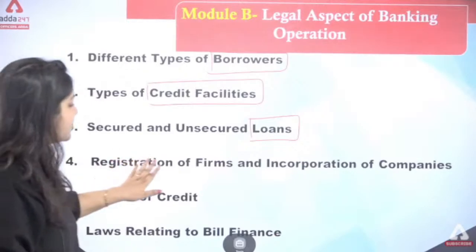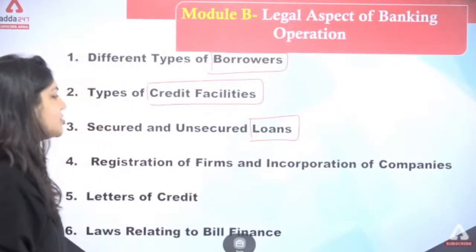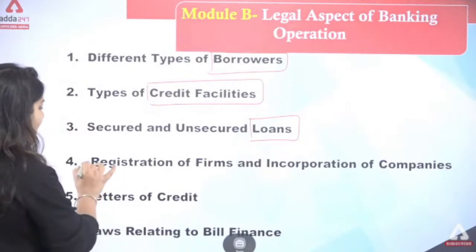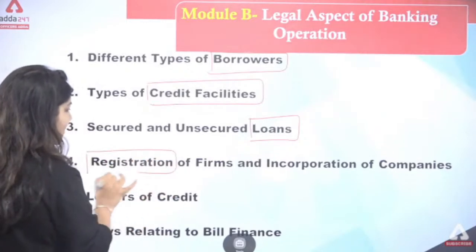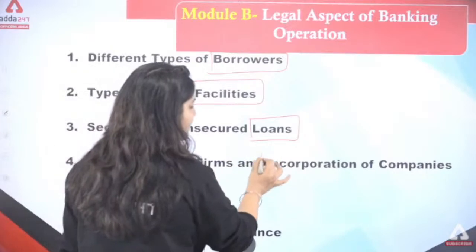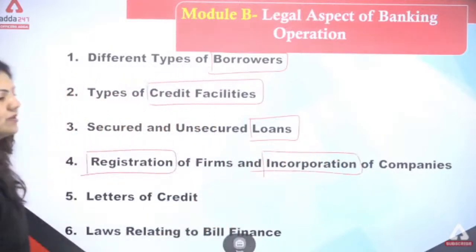Next one is registration of firm and incorporation of company. So one word you have to write: registration, or either you can write incorporation. That's it.